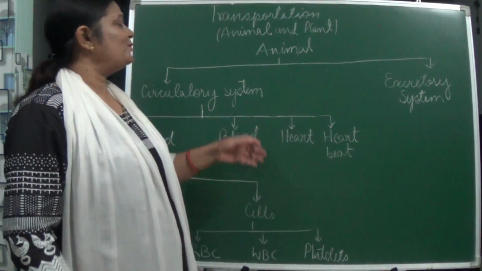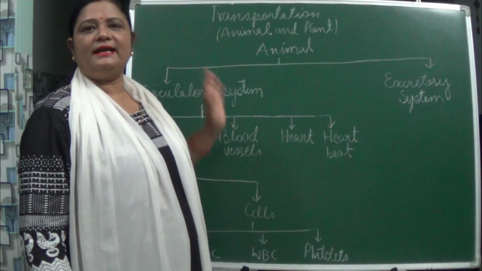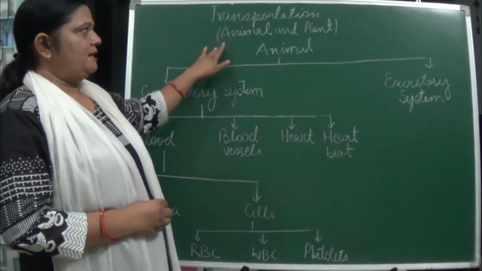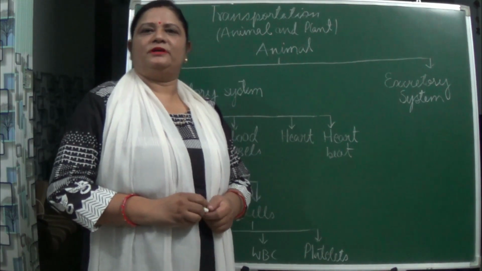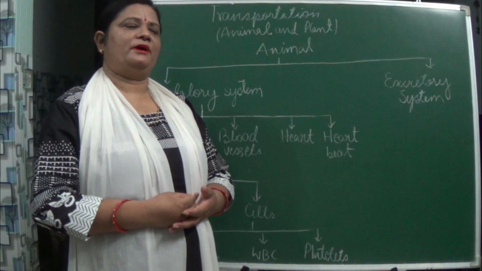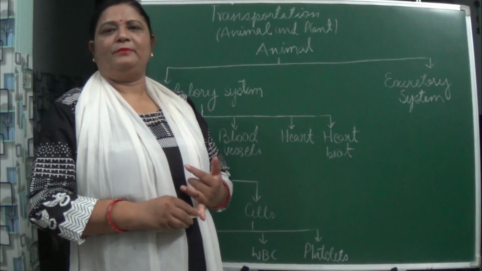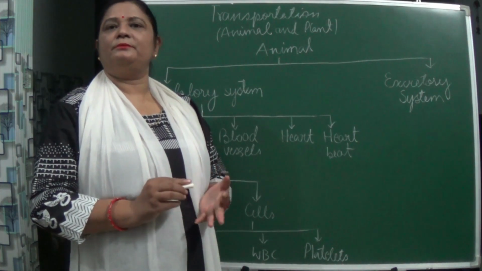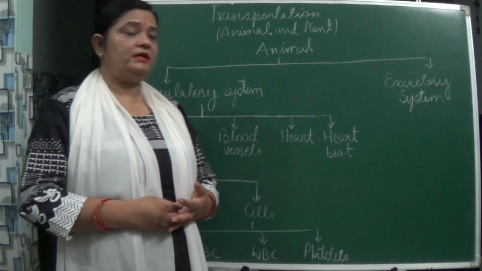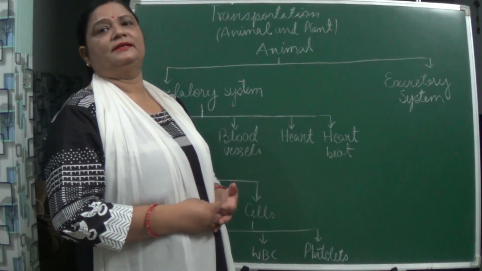Hello students, today we are going to start the new chapter, transportation in animals and plants. Starting this chapter, tell me first, what is essential for our life? What do we need for our life? You will say the answer: ma'am, air, ma'am, water, ma'am, food. Yes, these are essential things which we need for our life to run, isn't it?